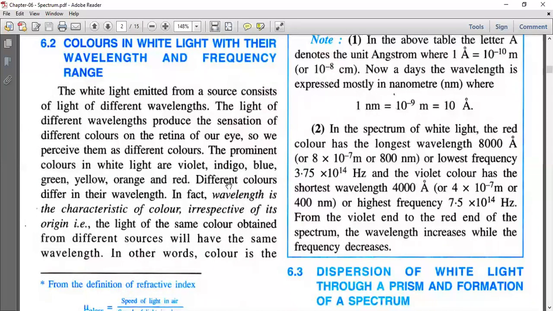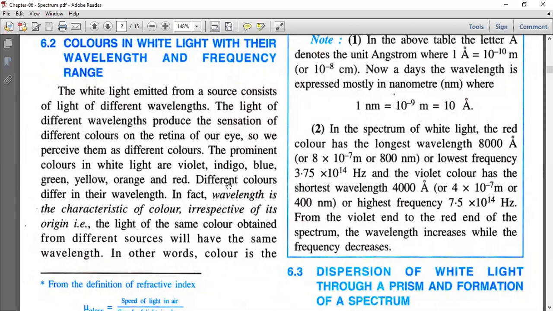The light of different wavelengths produces the sensation of different colors on the retina of our eyes. We can visualize those colors, so we perceive them as different colors and can distinguish them. The prominent colors in white light are violet, indigo, blue, green, yellow, orange, and red. These are the prominent colors of white light.